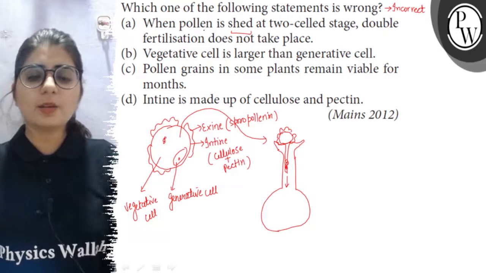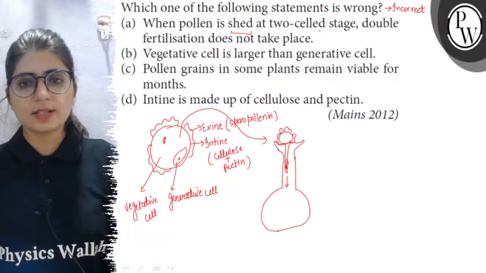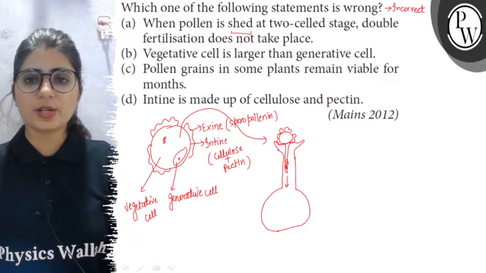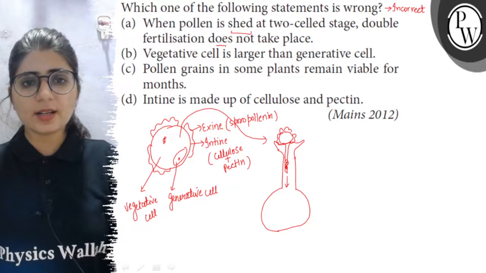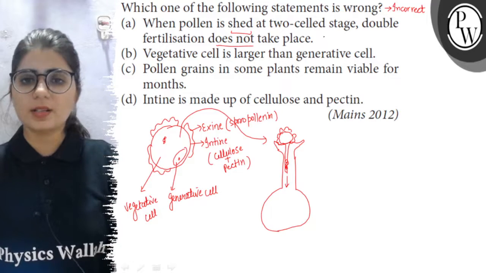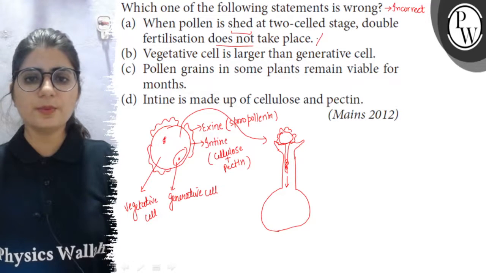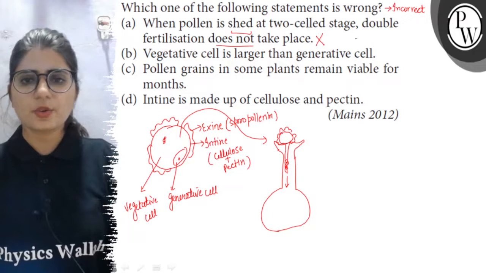So even when the pollen grains are shed at two-celled stage, means released from anther at two-celled stage, double fertilization occurs. So here it is given that it does not take place, but it occurs in most of the angiosperm. So this statement is incorrect. So option number A is the right answer.